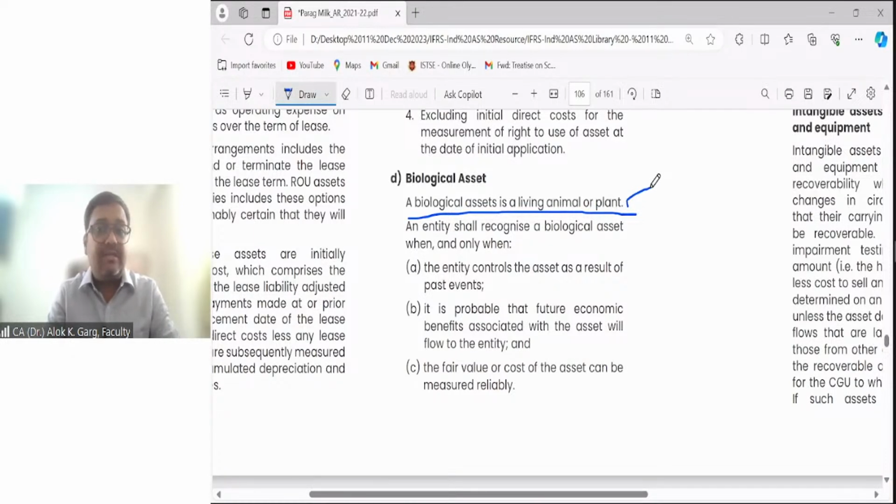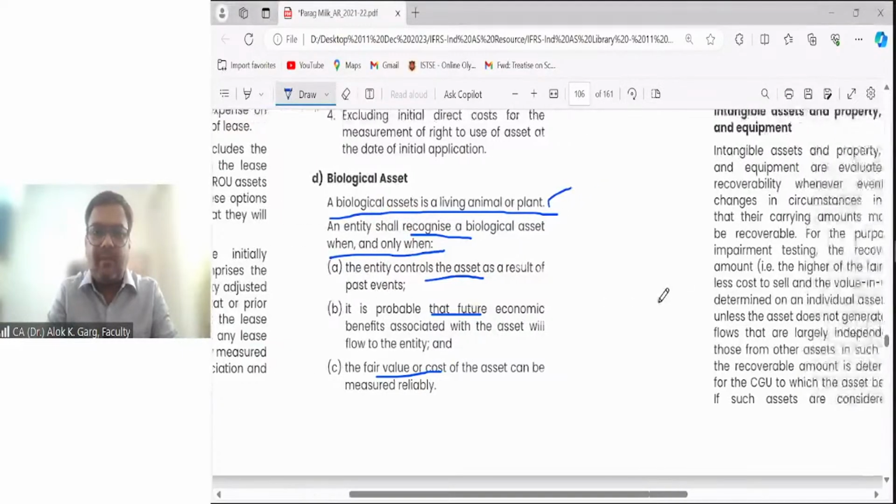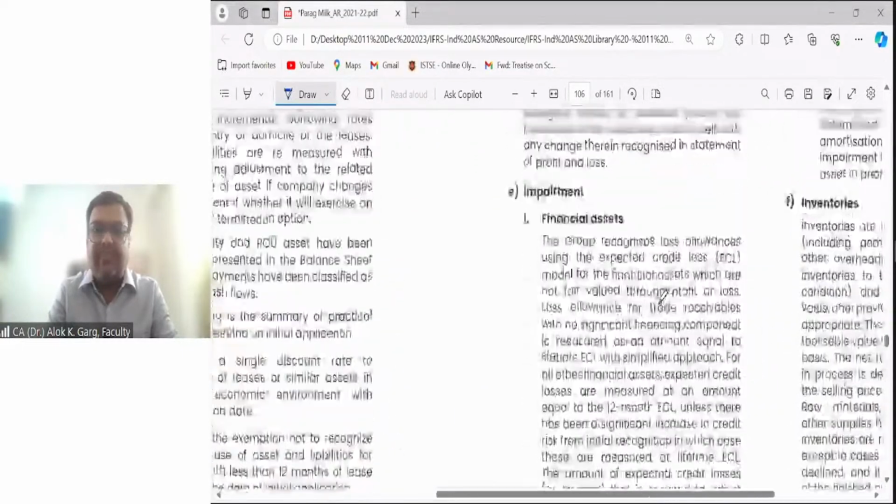An entity shall recognize a biological asset when and only when the entity controls the asset, it is probable that future economic benefit will flow, and the fair value or the cost can be measured reliably. This is the recognition condition. Have you heard this concept of recognition condition? Yeah. Okay.